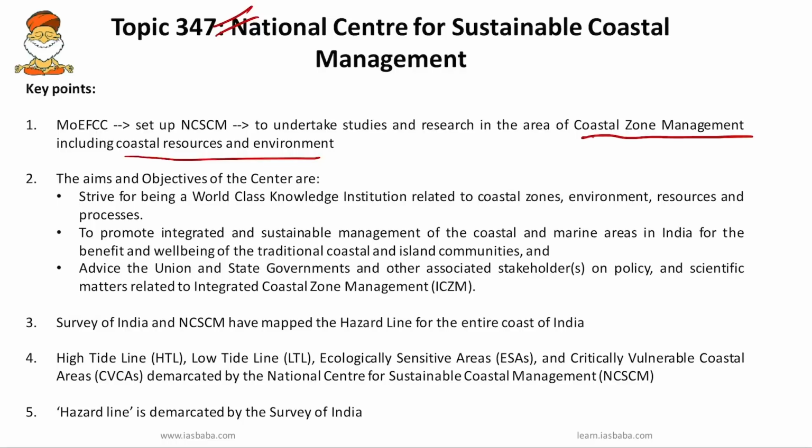NCSCM is important this year because it was recently set up in 2019, and the major aims and objectives of the center are to strive for being a world-class knowledge institution related to coastal zones, environment, resources and processes, to promote integrated and sustainable management of the coastal and marine areas in India for the benefit and well-being of the traditional coastal and island communities.